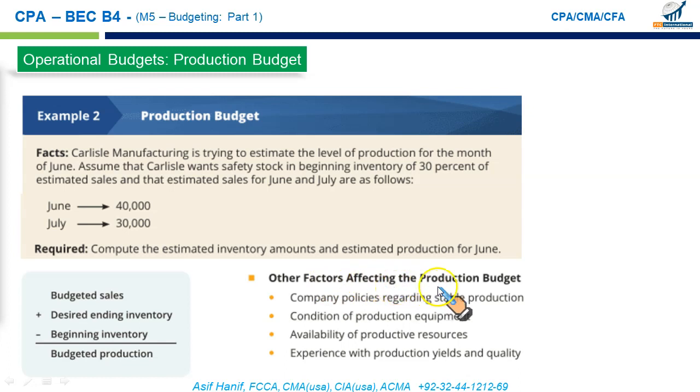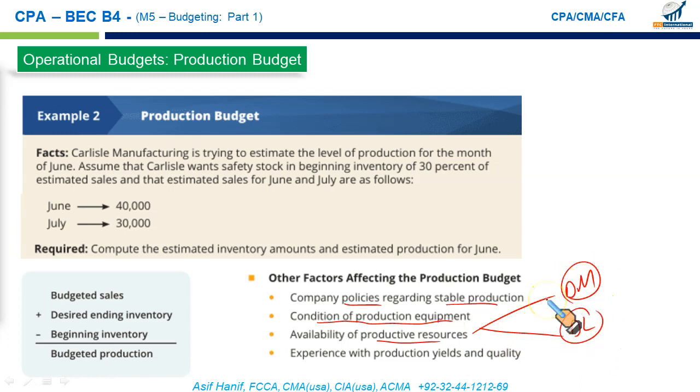Other factors affecting the production budget. Company policy to maintain stable production, so you will see somewhat equal level of units produced every month. Condition of production equipment. If the production equipment is in perfectly good order, we can produce more. Availability of productive resources, that is the direct material, direct labor. If they are easily available, then we may have a higher level of production depending on the expected sales. And experience with production yields and quality. How much do we get as an output when we input 100 units? How many units are finally produced which are in perfectly good shape to sell? And that's how we determine our production budget.